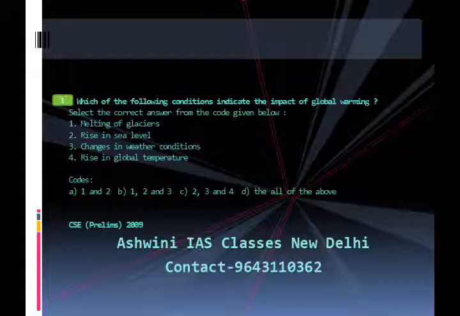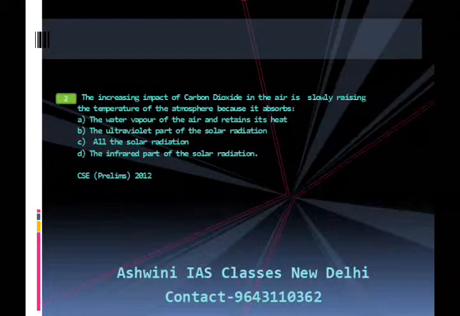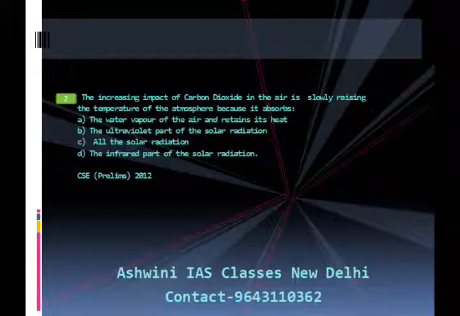Now let us move to the second question. The increasing impact of carbon dioxide in the air is slowly raising the temperature of the atmosphere because it absorbs: A, the water vapor of the air retains its heat; B, the ultraviolet part of the solar radiation; C, all the solar radiation; D, the infrared part of the solar radiation. This question appeared in Civil Service Prelims Examination 2012. The answer is D, that is the infrared part of the solar radiation.